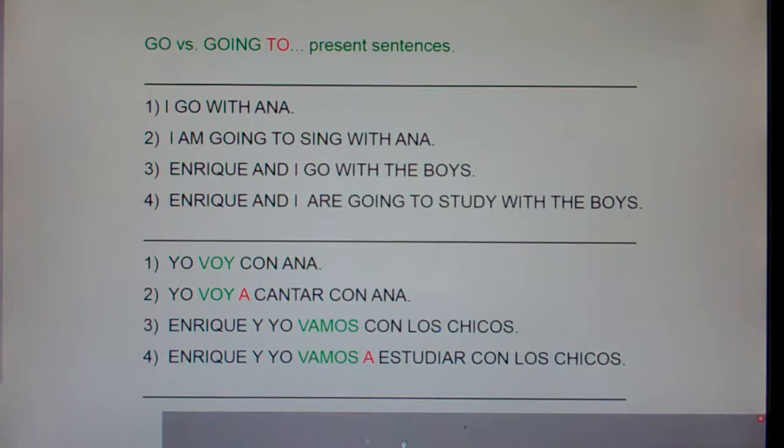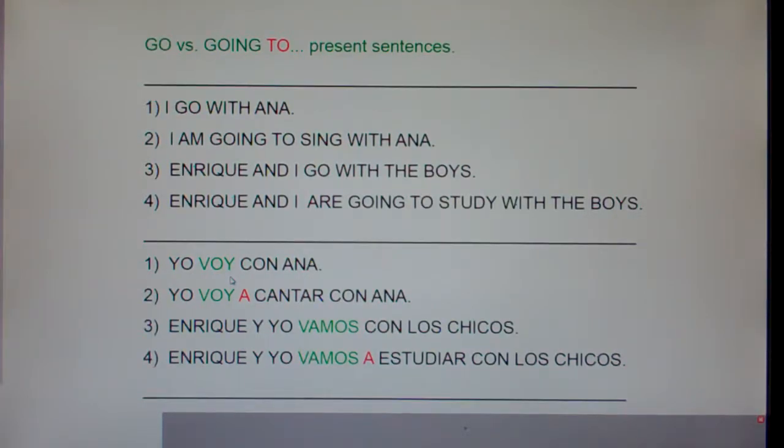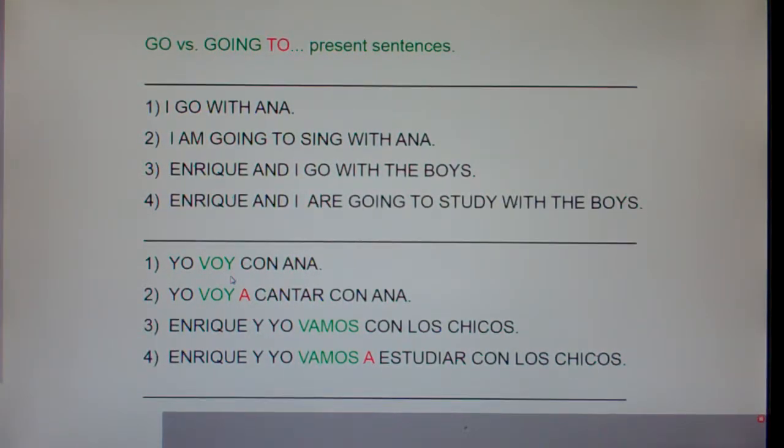All right, number one, I go with Ana. Now, the yo form of ir, I go, is voy. Now, some of you are thinking, where'd the y come from? Well, the only form of ir that has a y is the yo form. You've seen this before. What's the yo form of ser? Soy. What's the yo form of estar? Estoy. And what's the yo form of ir? Voy. Now, why is the yo form the only form with a y in these three verbs? Why is the yo form the most irregular? Because it's used the most.